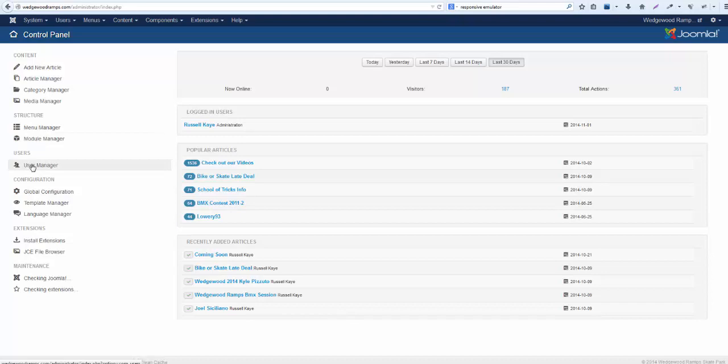Here is your user manager. You can find all of your users listed here. I wouldn't worry about global configuration at this point. I've got that set. I've got your template set. You don't need languages, extensions, etc. Should all be working. You shouldn't need this. So we're going to start by adding a new article.